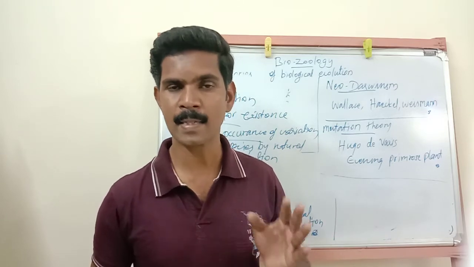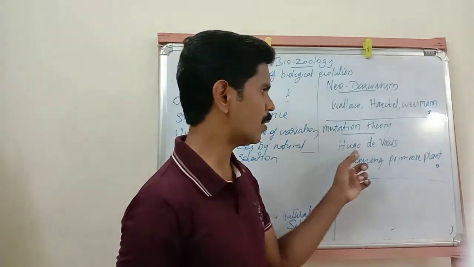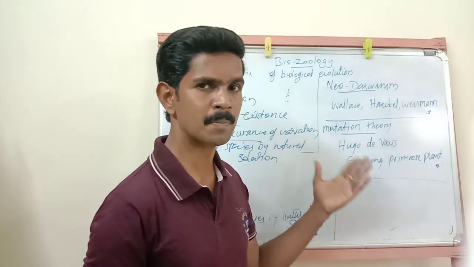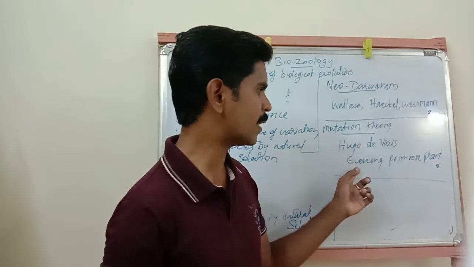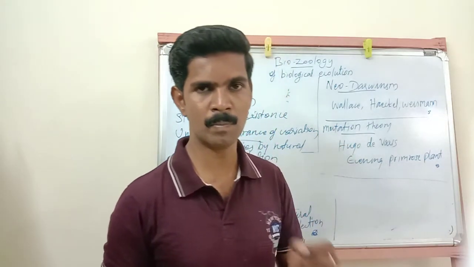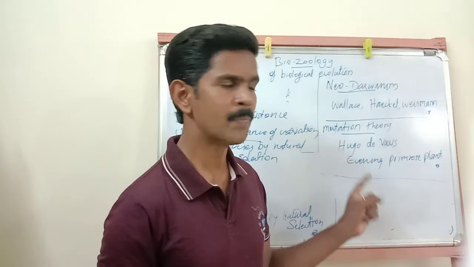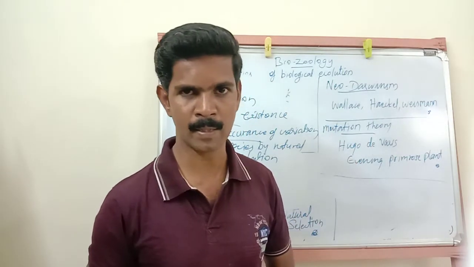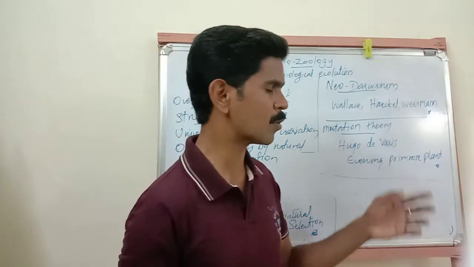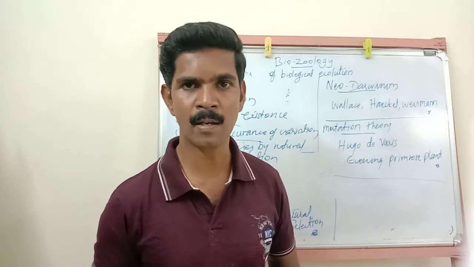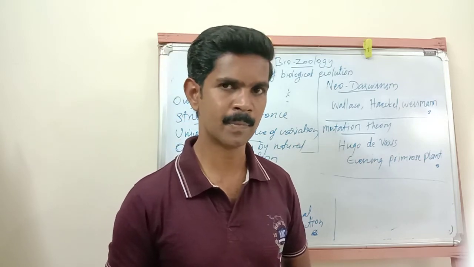He explained this mutation theory by doing an experiment with the evening primrose plant. He observed there are different varieties of this evening primrose plant, and all these varieties are due to mutations. Understand?